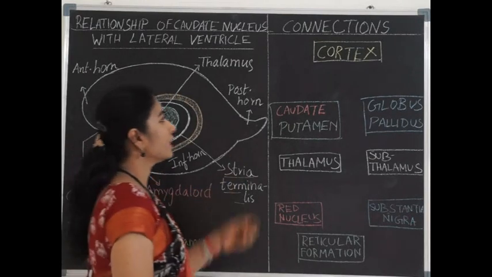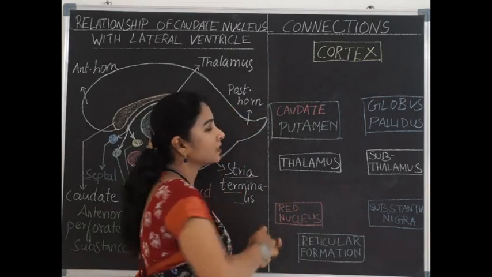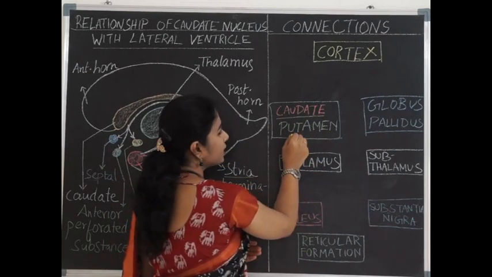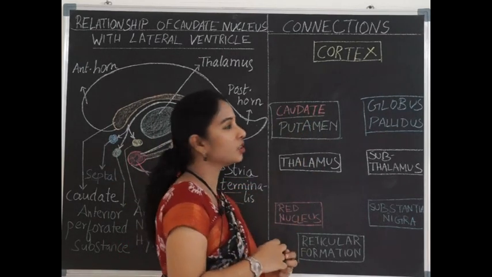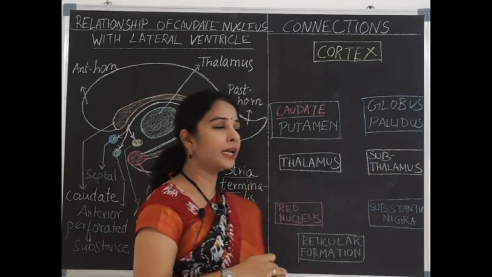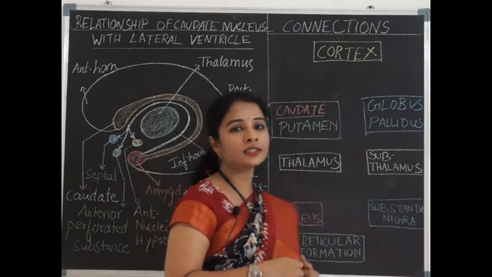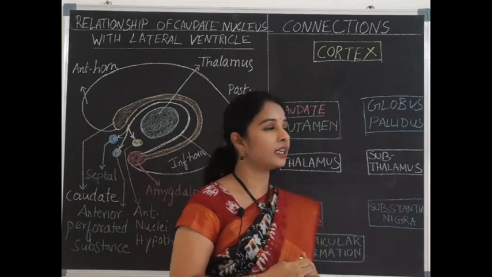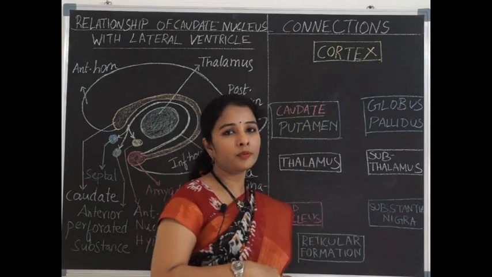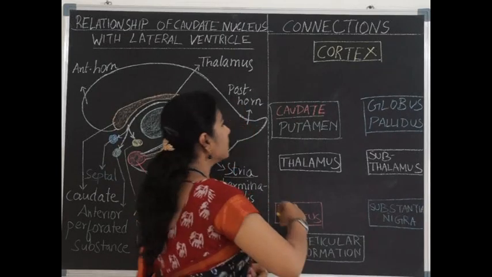So let's see the connections of the corpus striatum. As we know, it has two entities. One is the caudate nucleus, and the other is the putamen, which is considered as neocortex, and the globus pallidus, which is considered as paleocortex. The globus pallidus mainly has efferents from the corpus striatum, and afferents are from the caudate nucleus and the putamen. So the afferents are considered as three sets.